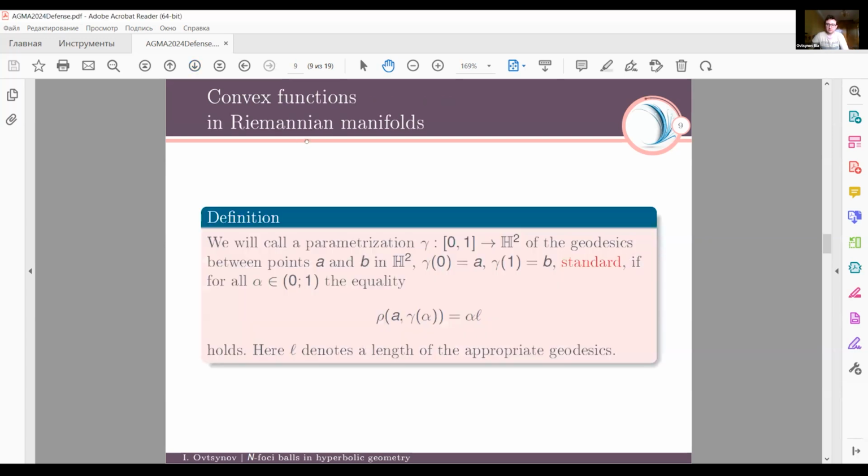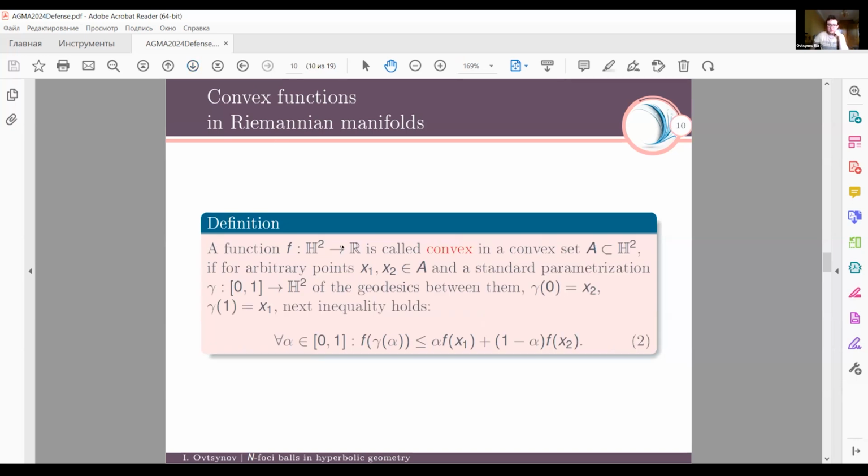And now we are going to prove the general theorem about the convexity of all weighted N-foci balls. And we will require some definitions and some theorems about convex functions on a Riemannian manifold. We will call a parameterization gamma of the geodesic between points A and B in H2, where gamma(0) is equal to A and gamma(1) is equal to B, standard if for all alpha from the interval from 0 to 1, the equality rho(A, gamma(alpha)) is equal to alpha L holds. Here L denotes the length of the appropriate geodesic.